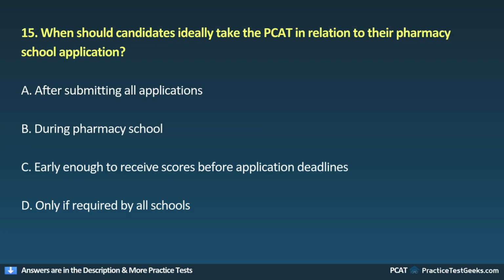15. When should candidates ideally take the PCAT in relation to their pharmacy school application? A. After submitting all applications. B. During pharmacy school. C. Early enough to receive scores before application deadlines. D. Only if required by all schools.